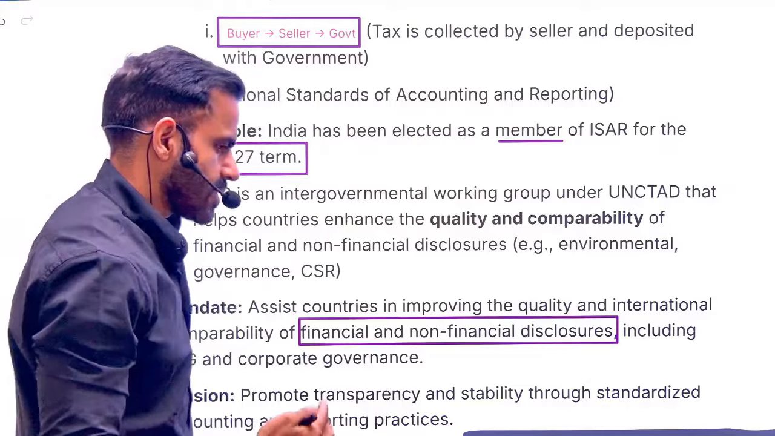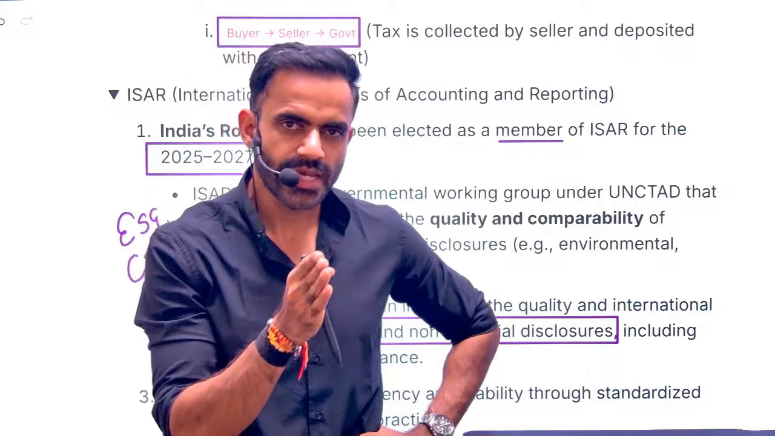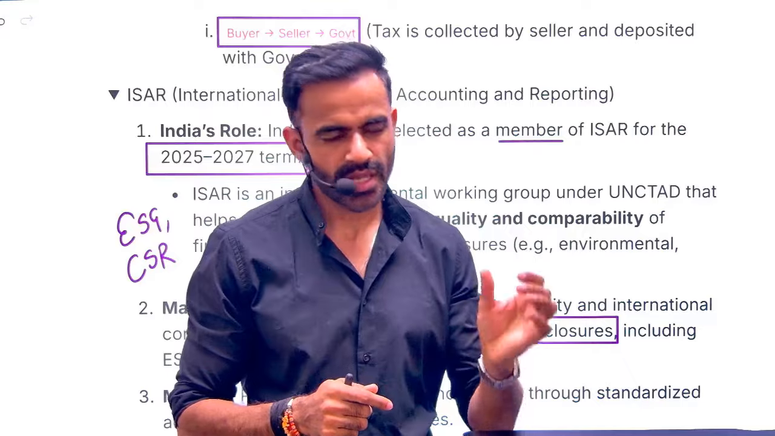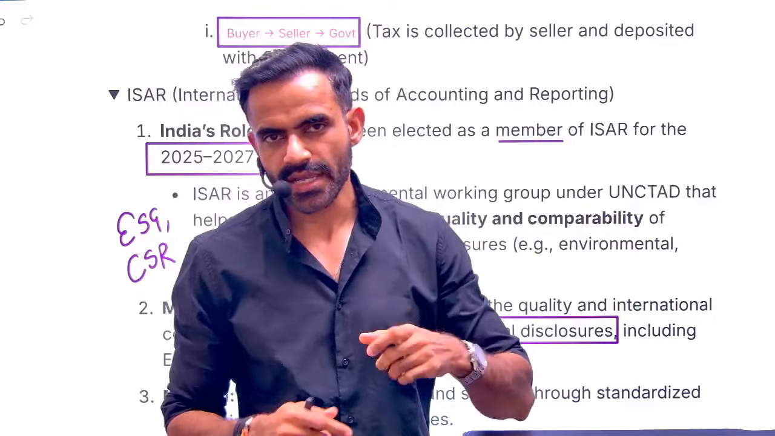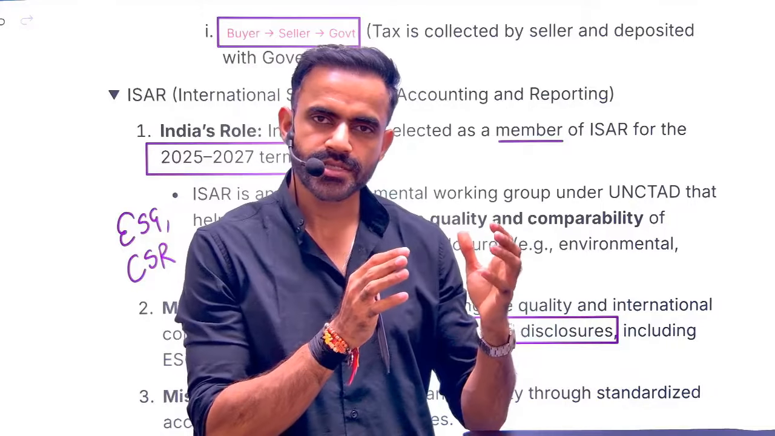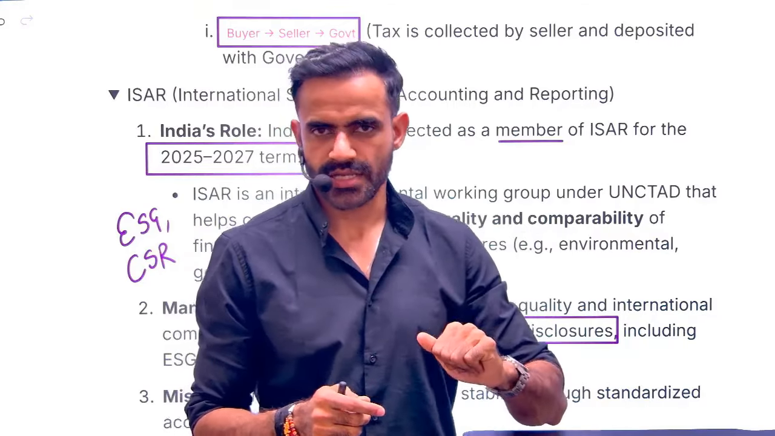In this case, understand 2-3 important terms. One is ESG, environment, social and governance norms. In a very simple sense, what your company is doing, what will be its impact on environment, what will be its impact on society, and what kind of governance is there in your company, whether it is transparent or not. So for that, ESG disclosures are there.